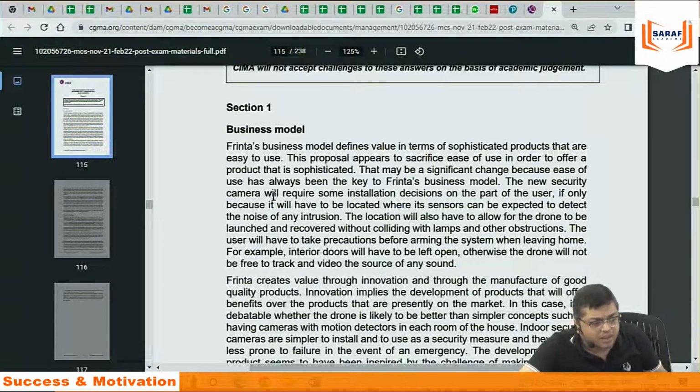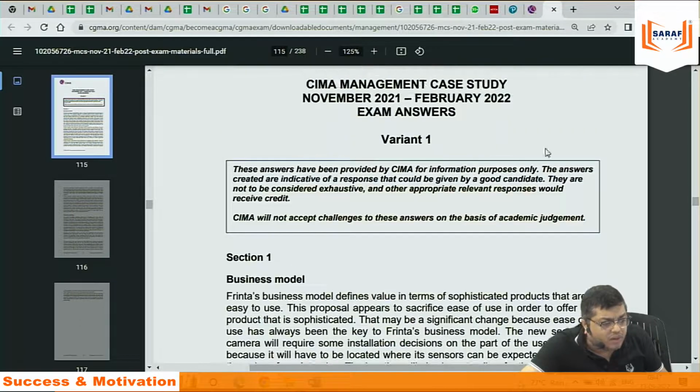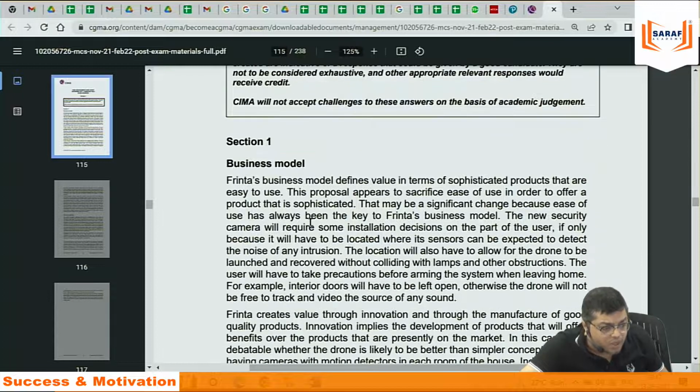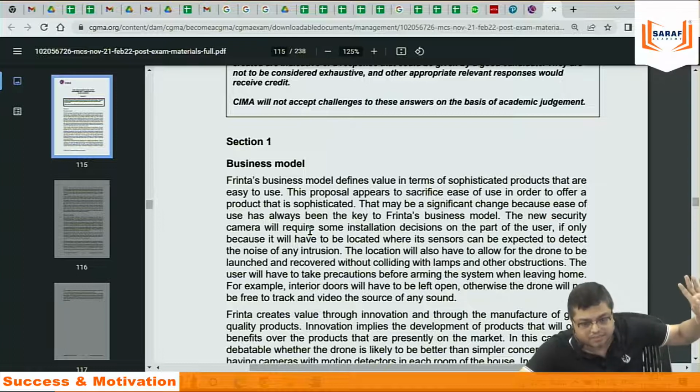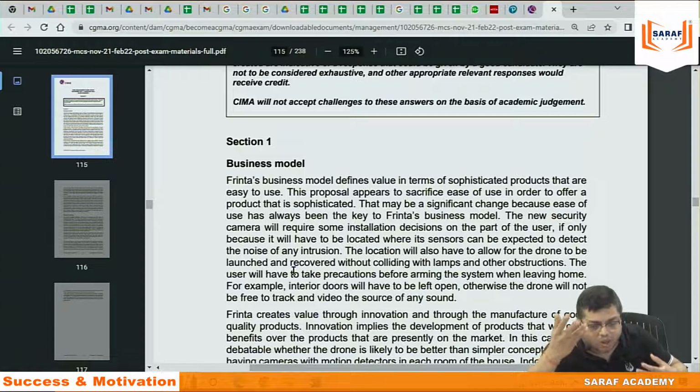Nobody. The answers are written for information purposes. If you compare your answer with the model answer, then I will never give the exam, and I will never pass. A student starts thinking that this much I cannot write. I cannot write. How will you write?